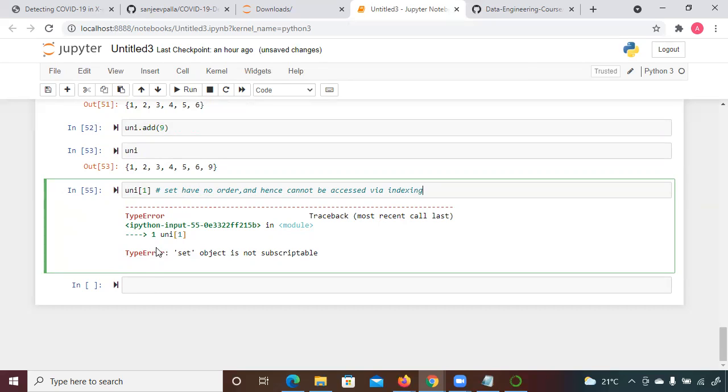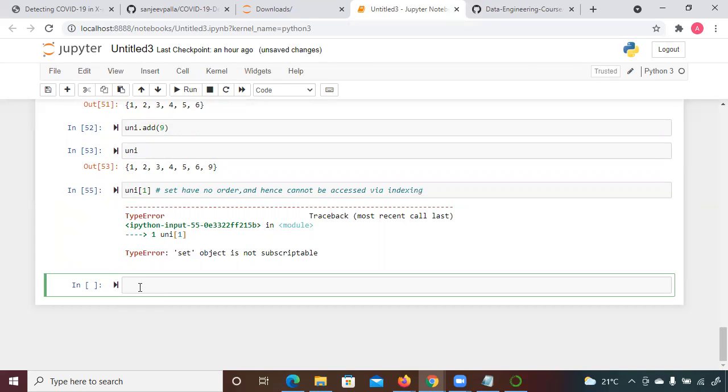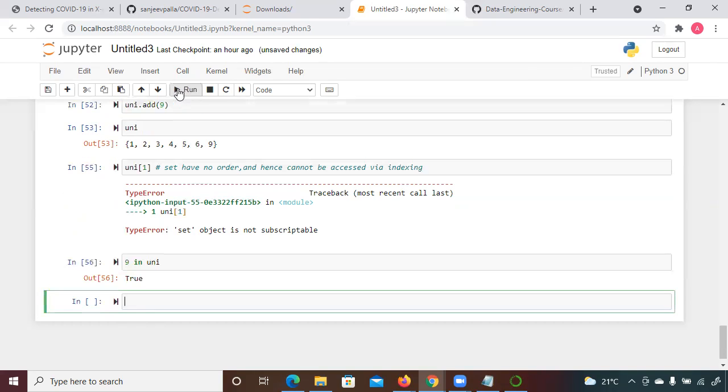And here also you can check, like, is 9 in uni. If you want to check an element, you can check it, but you cannot access the element with indexing. Is there any other way to access elements, or do you have to just get the whole set? No, we have to get the whole set. We cannot access the element because we are not required to access the element of the set. We can print them through iteration, but we cannot access them, because a set is just a collection of elements in an unordered sequence.